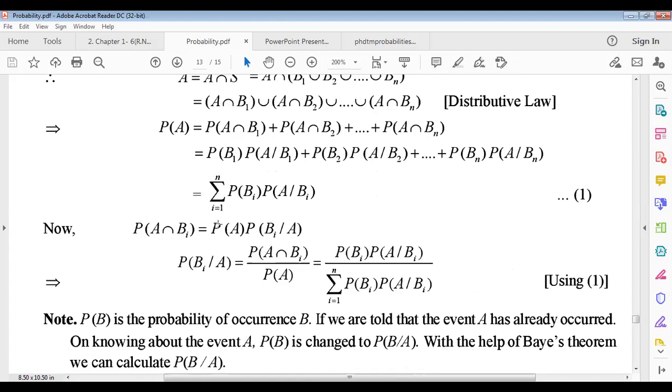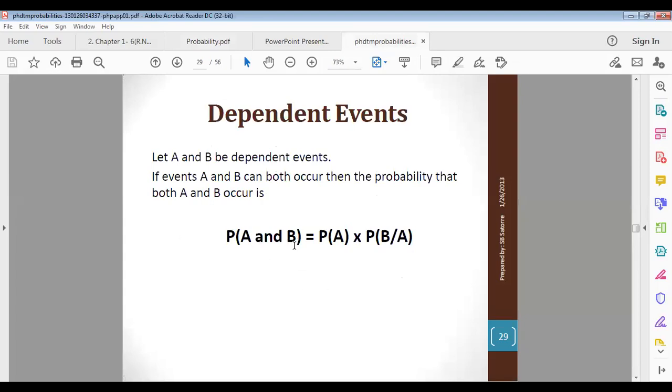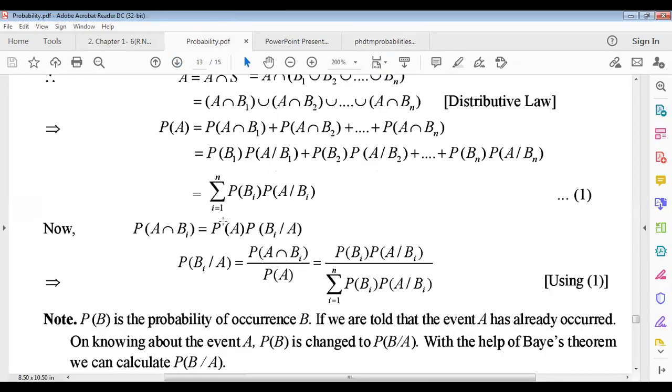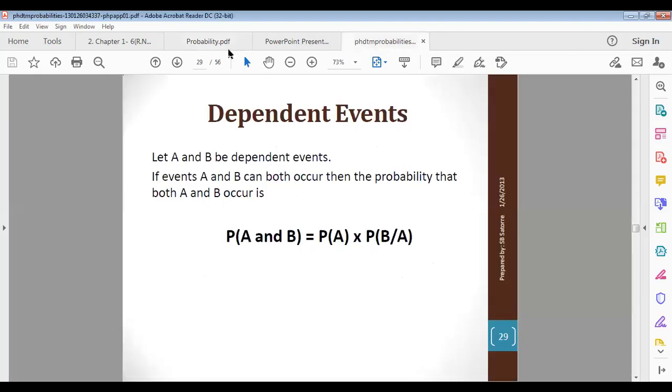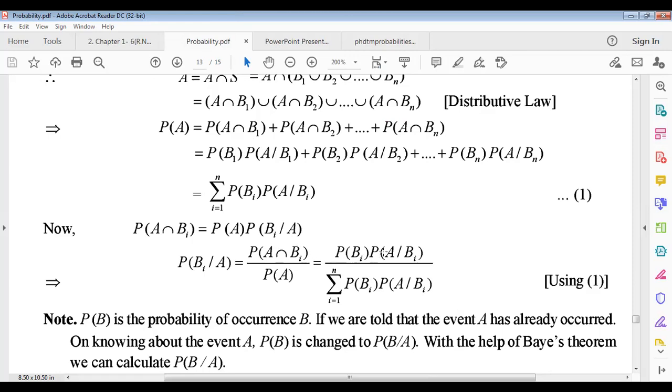Now probability of A intersection Bi can be written using the same formula: probability of A intersection B equals probability of A multiplied by probability of B when A happened. So from this line, probability of Bi when A happened equals this divided by probability of A. And probability of A intersection Bi equals probability of Bi multiplied with probability of A when Bi happened, using the same multiplicative formula.